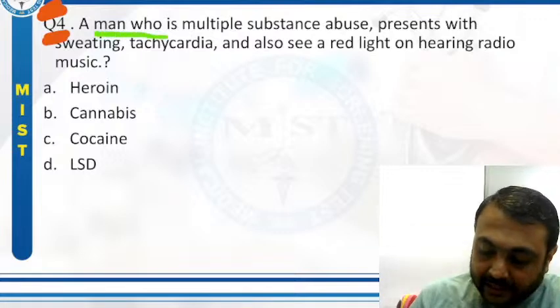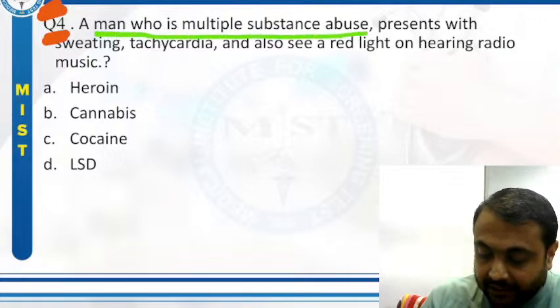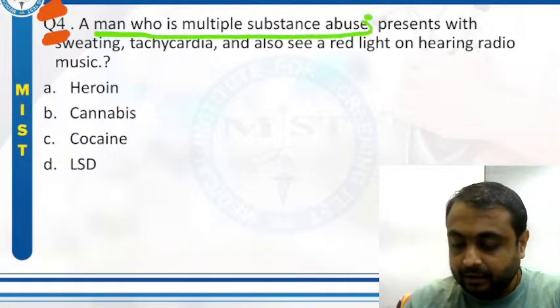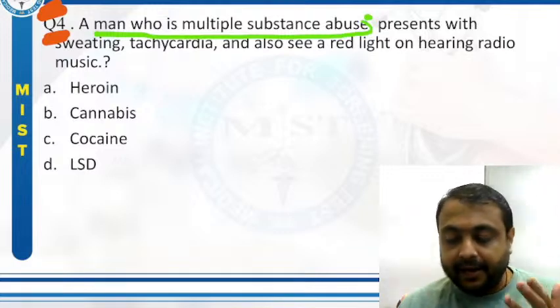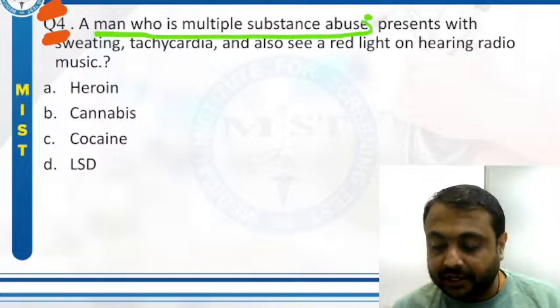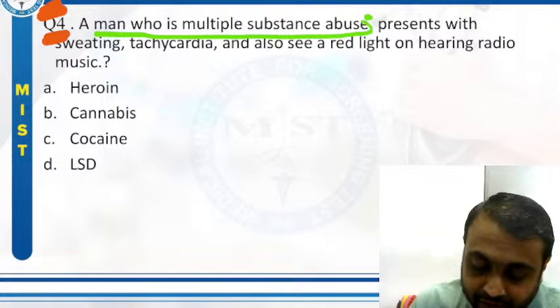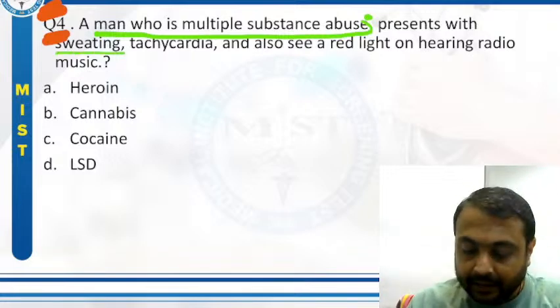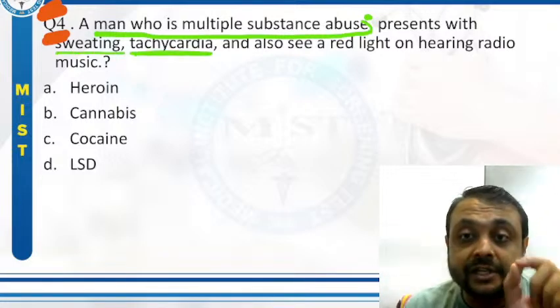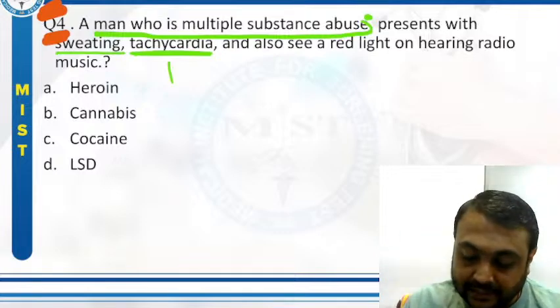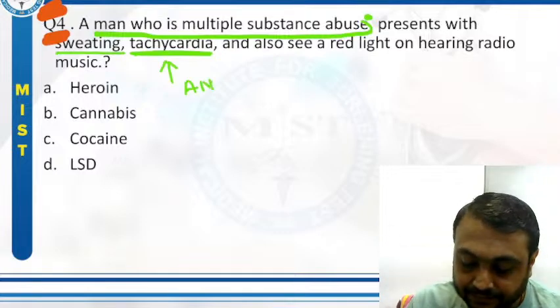A man who is a multiple substance user presents with sweating, tachycardia, which means features of anxiety.